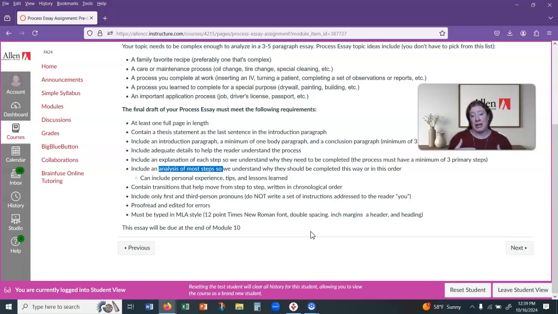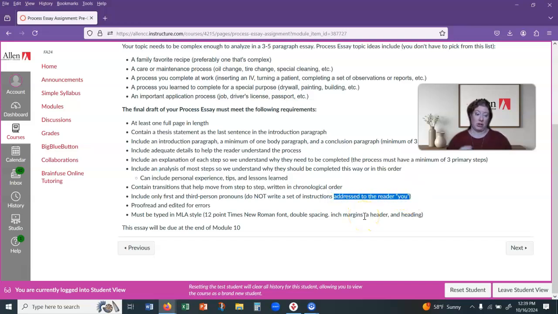So that would be an extra part of the step that I would want to explain to the reader why this is something that you need to bring with you when you go to the passport office in person. So those types of things are what you want to add in there, giving advice, that kind of thing, to help out. The other issue that students often have is that addressing the reader is you.